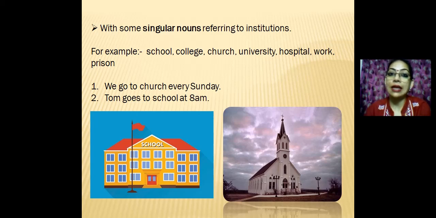But in the previous class, on the use of the definite article "the", we learnt a rule that when we use these particular places as a specific place, we use the article "the". If you remember, we did the sentences: she went to the school to attend the PTA, or the postman went to the prison to deliver the parcel. So when we refer to these institutions in general, we need not use any article with them.